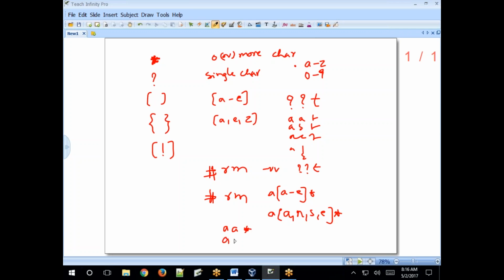So A N, A S, A E. Any file matching this pattern: the first character is A, the second character is from the range, whatever letters you specified between the square brackets, and then asterisk, so the file length is n number of characters, or a single character or two characters. Clear? Got it? Any doubt?